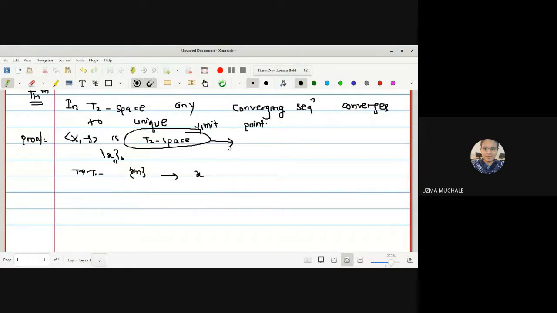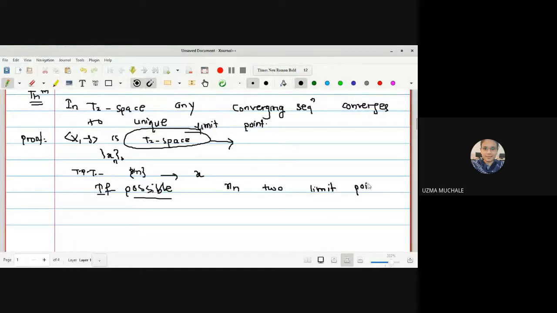But if suppose you want to prove a T2 space, then you have to start with two different points and prove that you have two disjoint open sets. Okay, so now if I want to use the definition of a T2 space, then what will we do to prove that xn has a unique limit point? We will consider, if possible, assume that xn has two limit points.